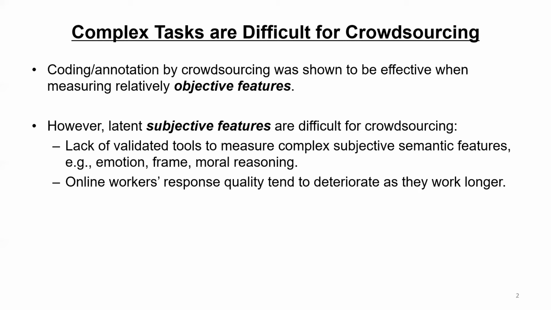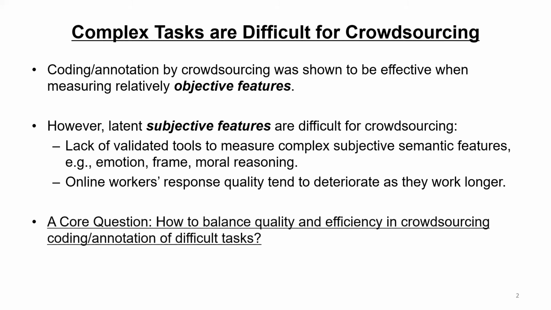And the second reason is that online workers' response quality tends to worsen as they work longer, as they want to prioritize their earning in each hour. So this brings about a central question for us. How should we balance quality and efficiency in crowdsourced coding and annotation of difficult tasks?